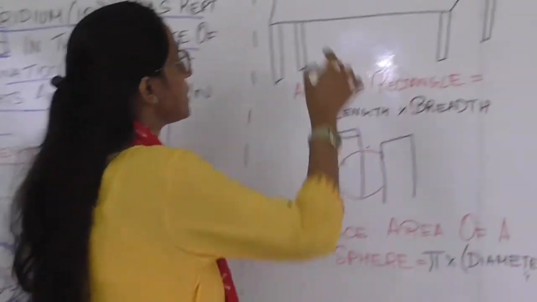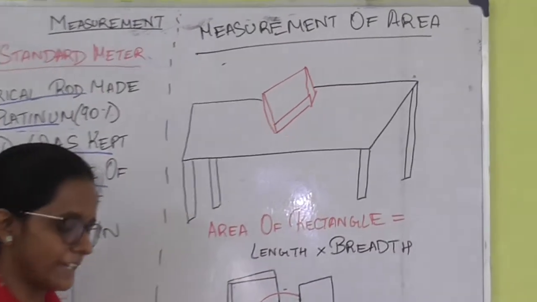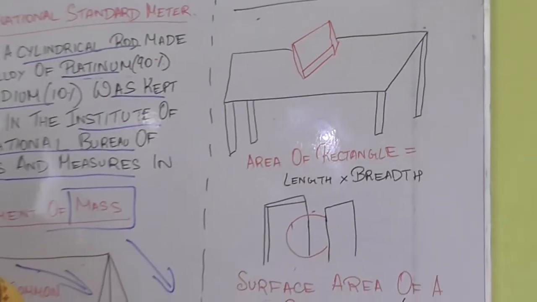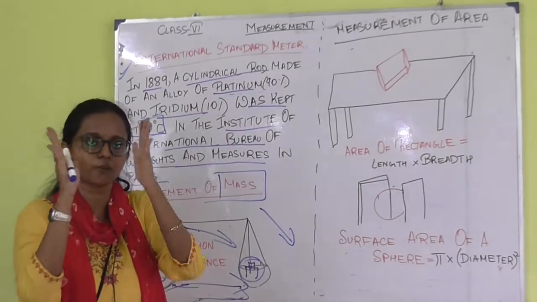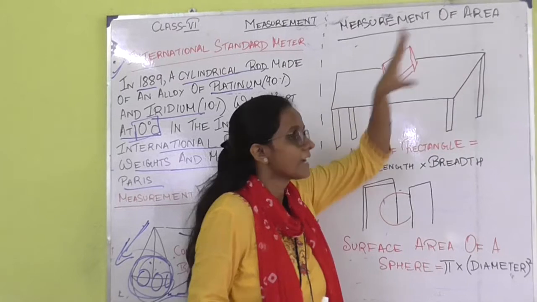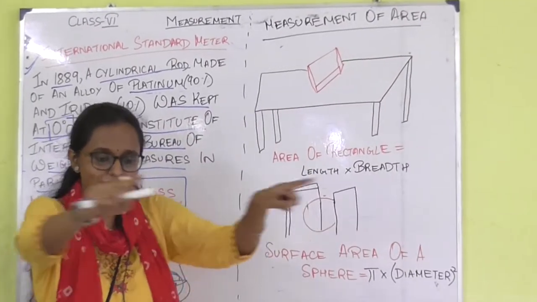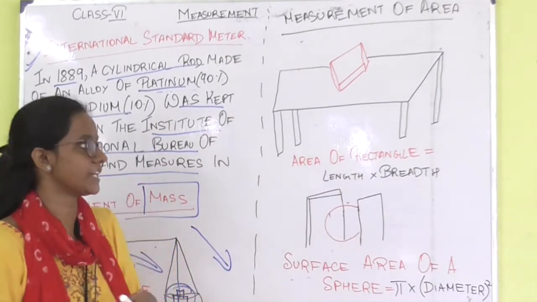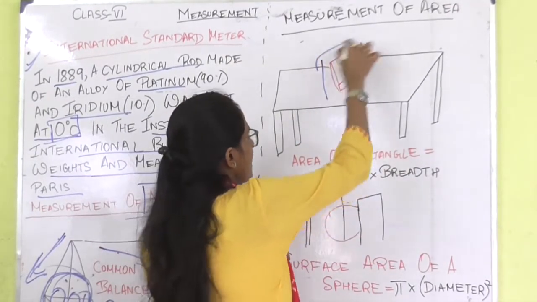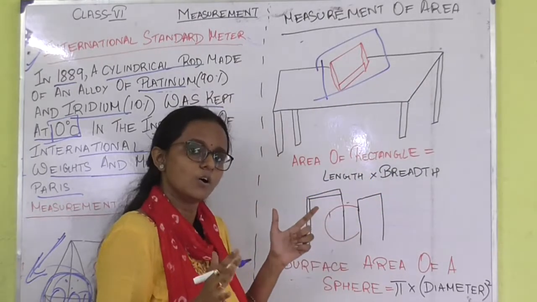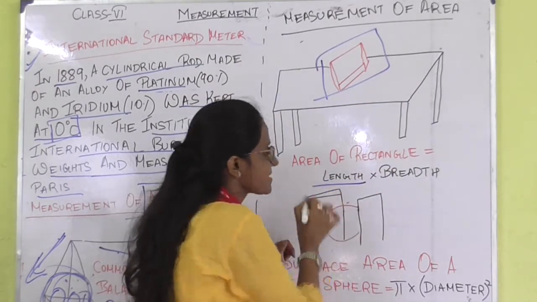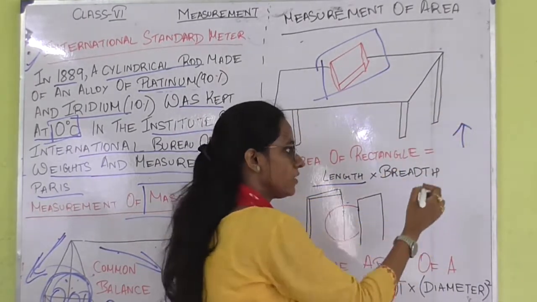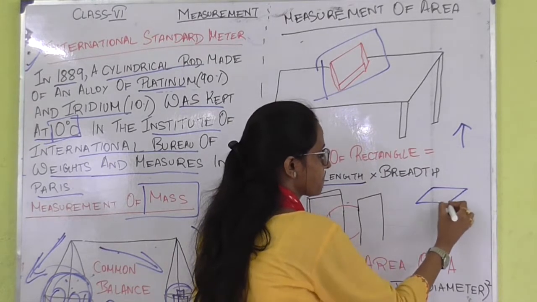Now we are going to learn about the measurement of area. Mass is mostly assigned for the weight of an object. Area is mostly assigned for the space occupied by an object. How can we measure the area? Suppose we want to measure a rectangular box. First we have to know its length, what length it has. Suppose this is one box.